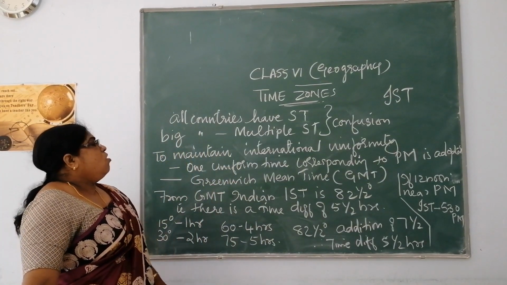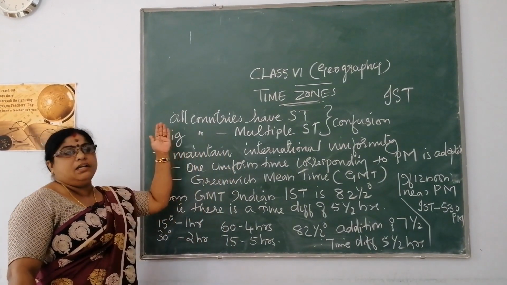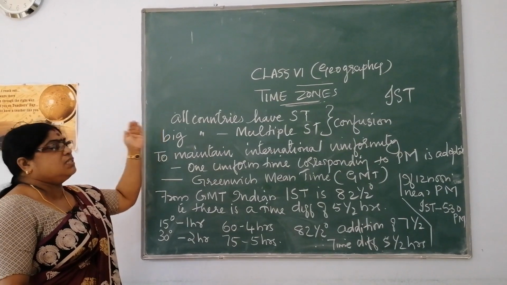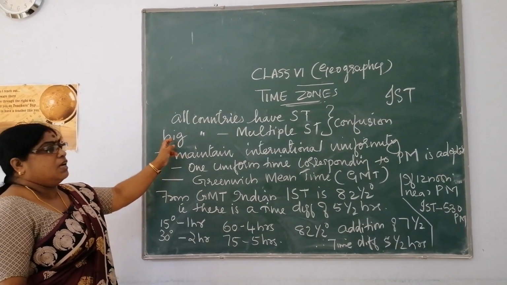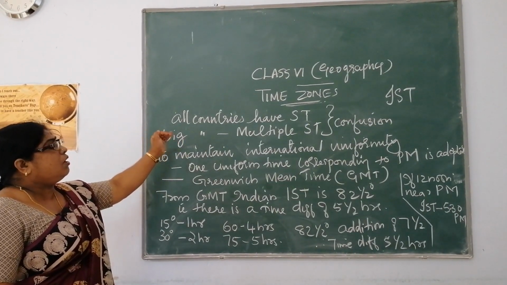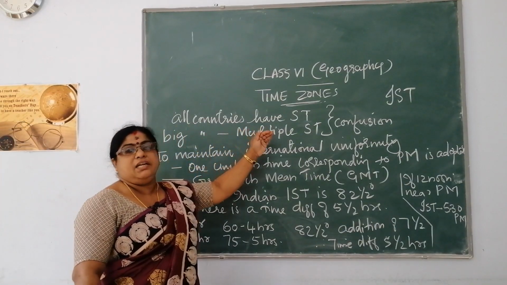Similarly, all countries have standard times. Each country has its own standard time, and big countries also have multiple standard times.